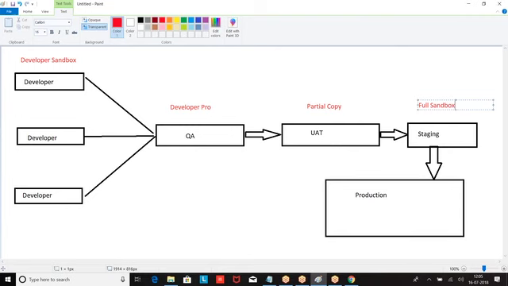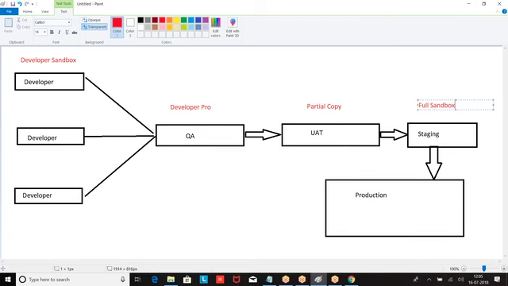This is the complete structure. From where are you going to create the sandboxes? From the production. When you go to Salesforce and ask for an application, they give a production with force.com and the application. In the production, what will be there? Force.com, and on top of force.com, the application. Then from that I am creating a sandbox.